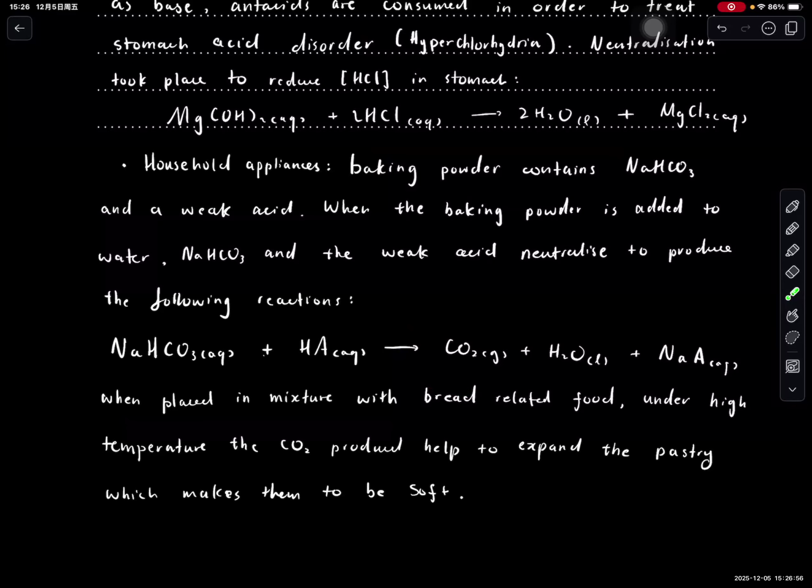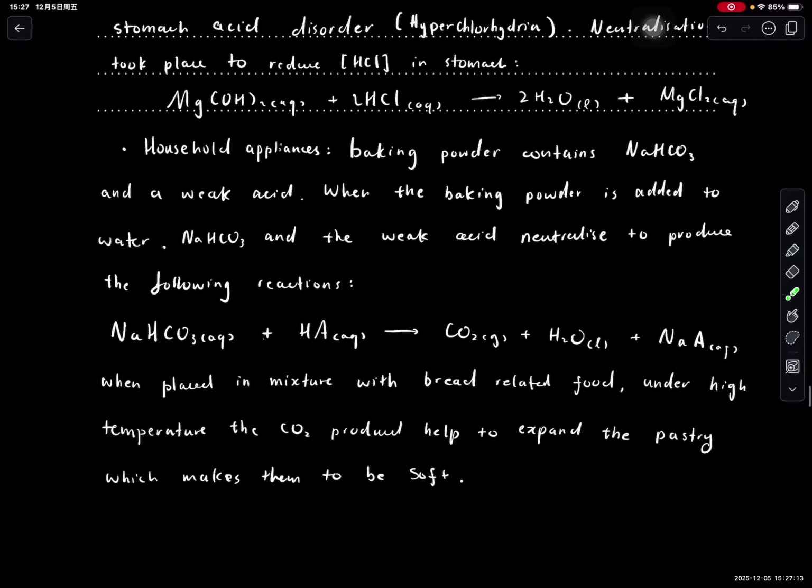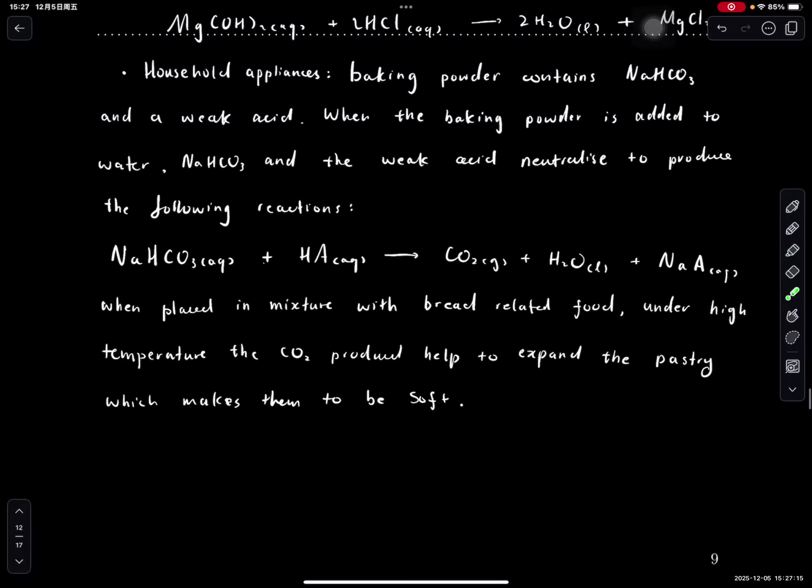If you heat it up, the carbon dioxide expands inside your pastry, and that makes the pastry very soft. This is why bread and all those pastries become very soft: the carbon dioxide produced from the neutralization reaction. So it's very important in the food industry.